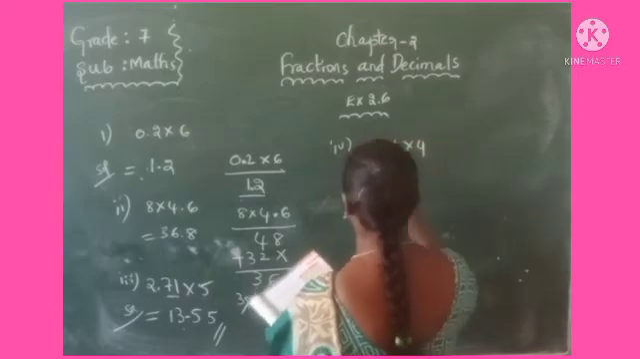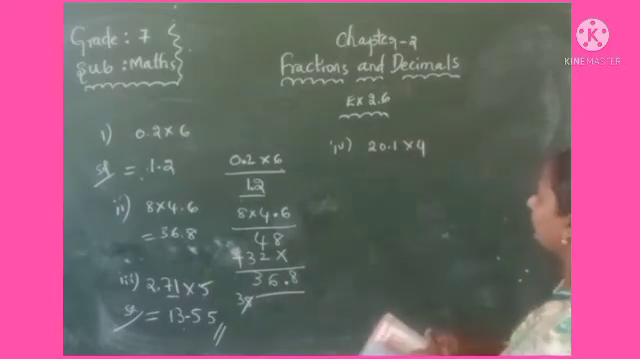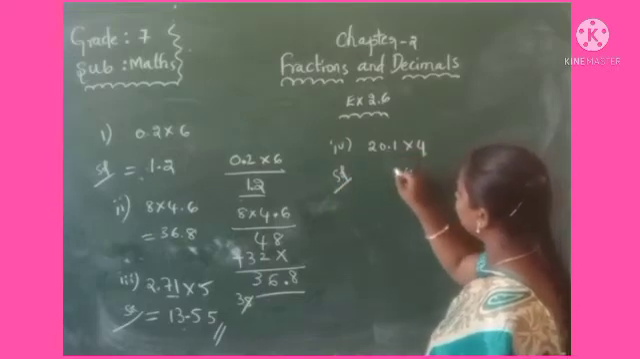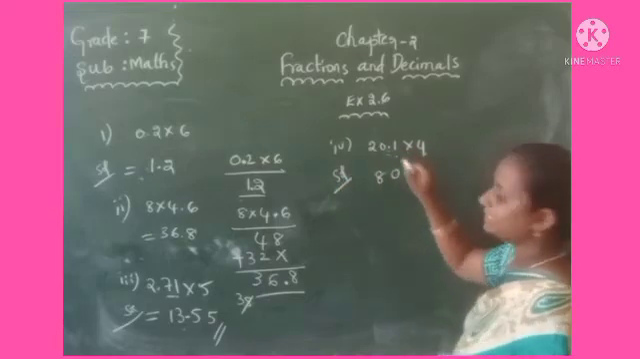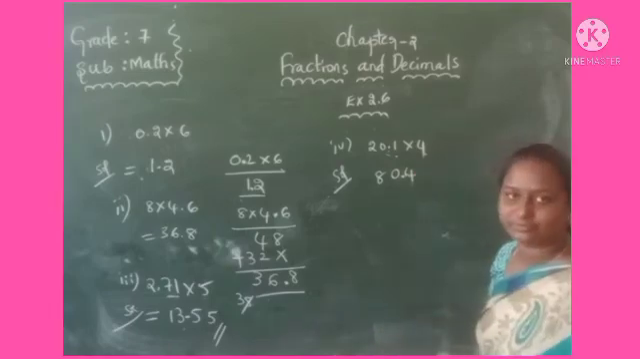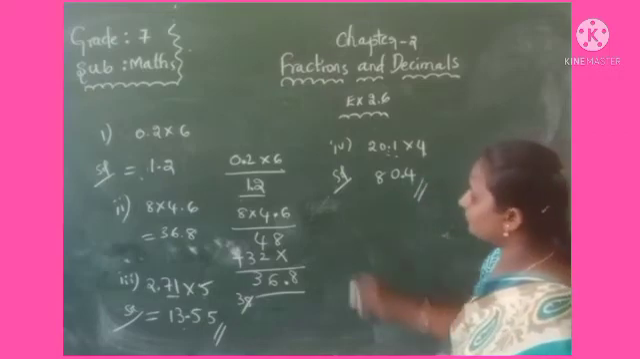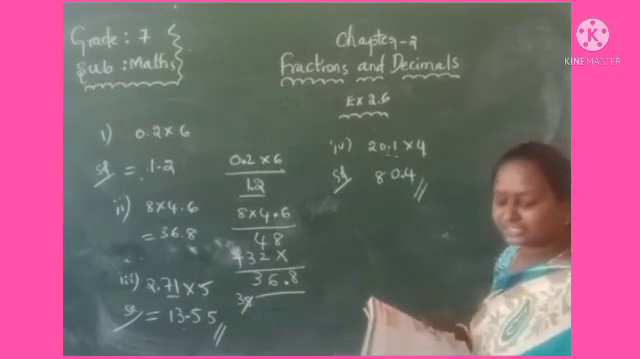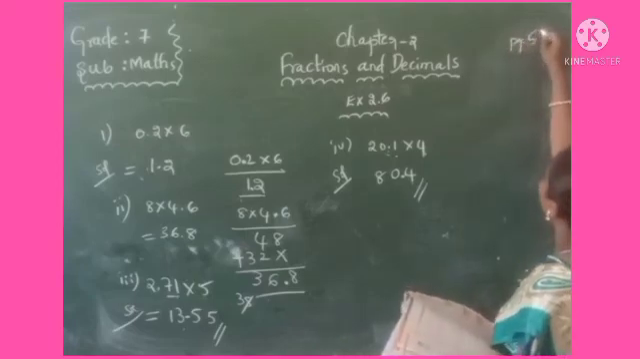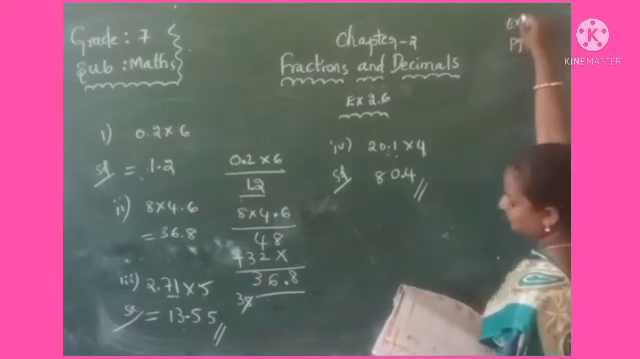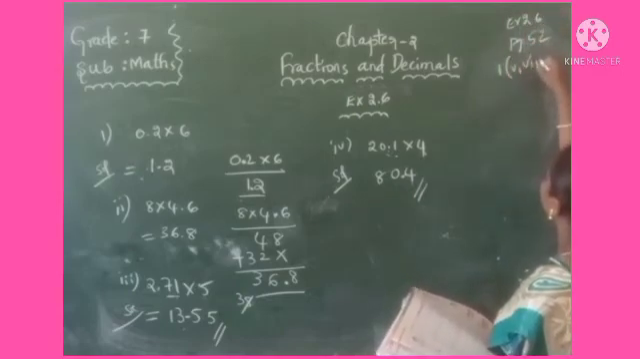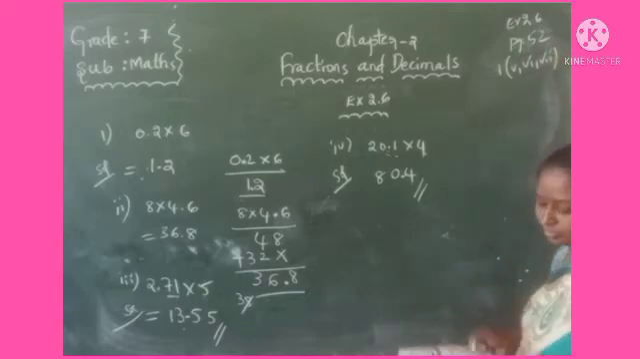See the fourth one also here, same procedure. 20.1 into 4. Multiply: 4 ones are 4, 4 zeros are 0, 4 twos are 8. Where we have to give the decimal point, one digit before. Okay, 80.4. Right. 5th, 6th, 7th, can you do? Right. Okay, page number 52, exercise 2.6, in the first question, 5, 6, 7, you have to do yourself.